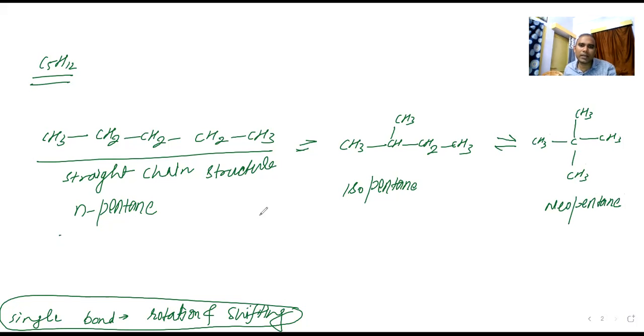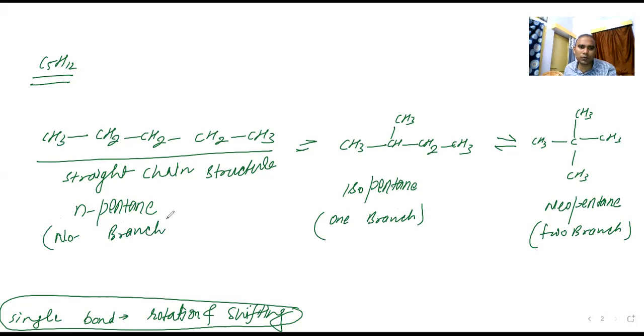Now these are the common names: n-pentane, isopentane and neopentane. But try to understand one thing. Here there is one branch, a single branch. Here there are two branches. And here there is no branch. These are the three structures.